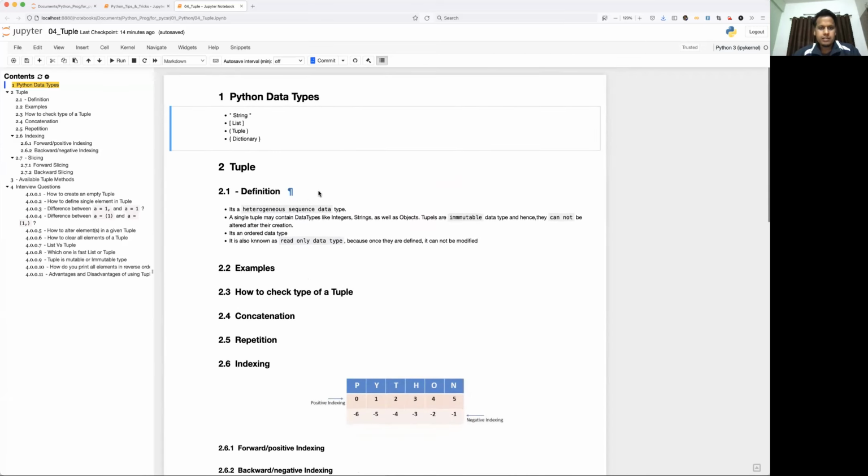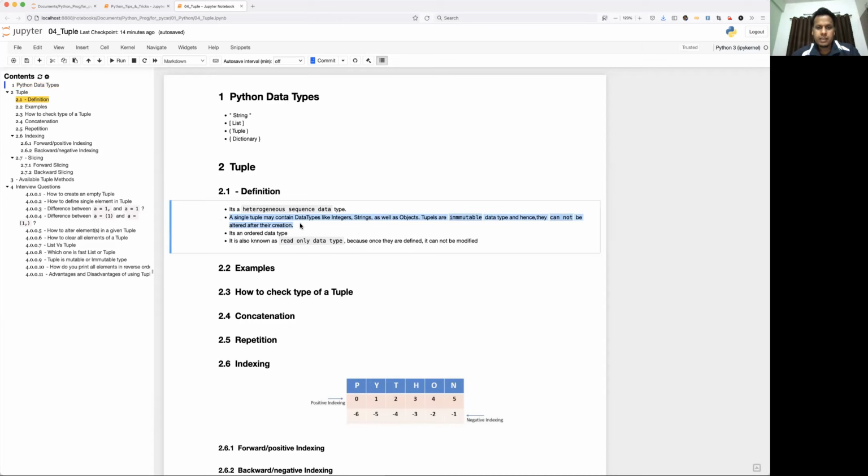Okay, so let's see its definition. It's a heterogeneous sequence data type. What I mean to say is heterogeneous means any kind of data type can be used as an element for the tuple sequence. A single tuple may contain data types like integer, string, as well as objects. Tuples are an immutable data type and hence they cannot be altered after their creation. If you remember, string and tuple, which I have talked about earlier also, they are immutable, means once it is defined, it cannot be modified. They can be deleted, but internal contents cannot be modified.